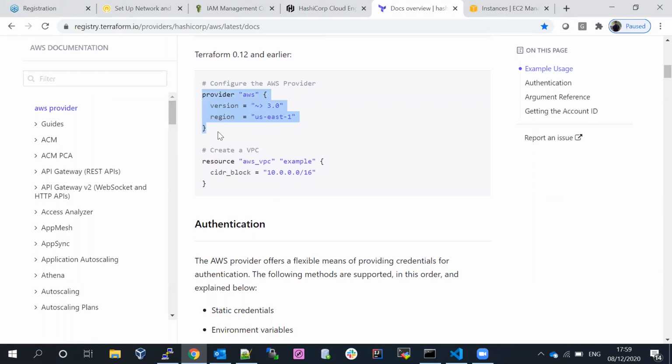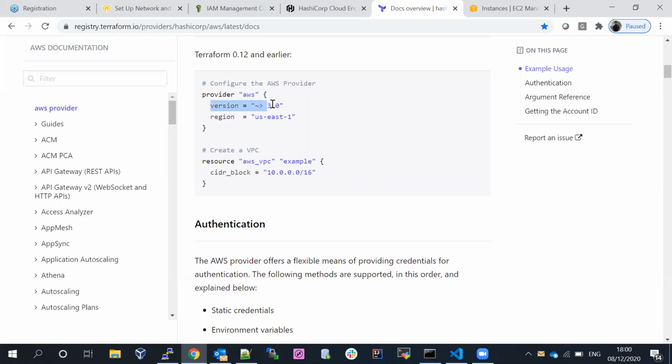This is the provider. When we build the code, we have to mention the provider name AWS, and only then will Terraform recognize that we are going to build a service on top of AWS. If we specify Azure or Google Cloud, Terraform will recognize that instead. So based on the provider, Terraform is going to download the required plugins to build the services.